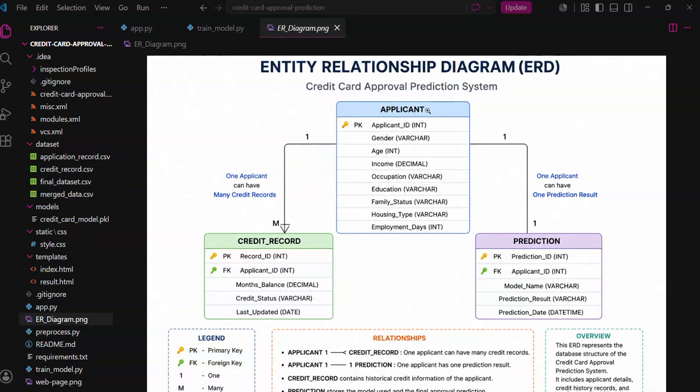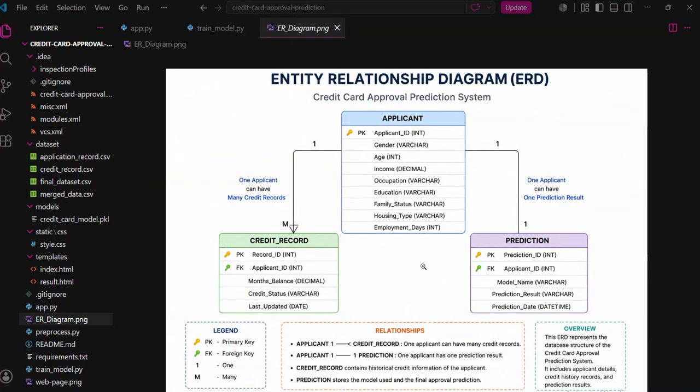So this is the entity applicant, which has all these attributes of an applicant: ID, gender, age, income, basically all the inputs that the user has given. And this is the credit record, and this is the prediction that our model makes. And this shows the relationship that each of these entities have with each other in our system.